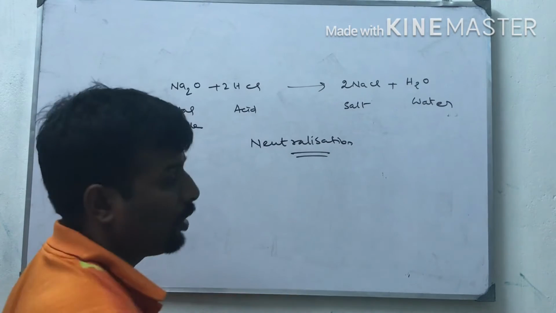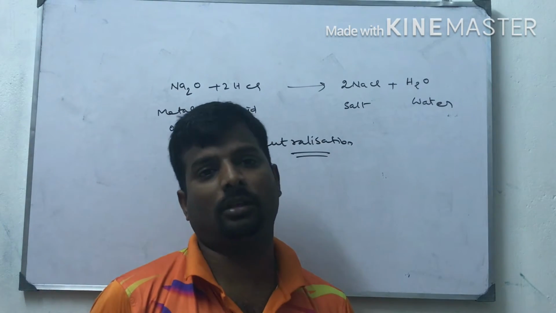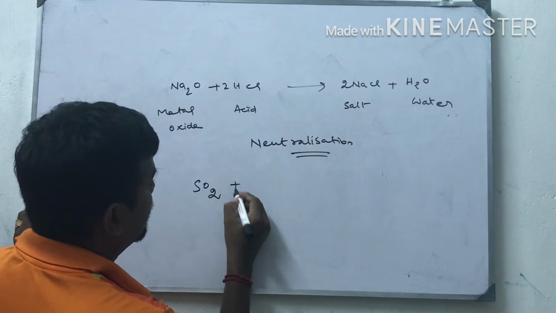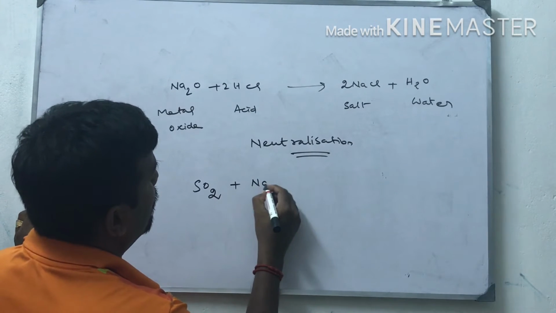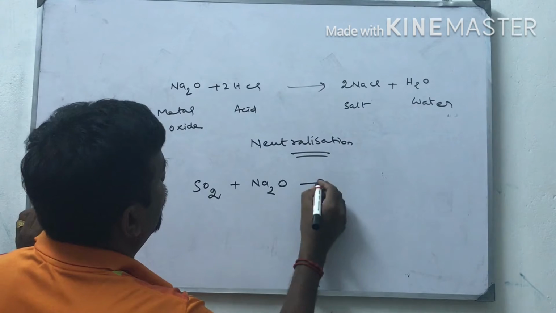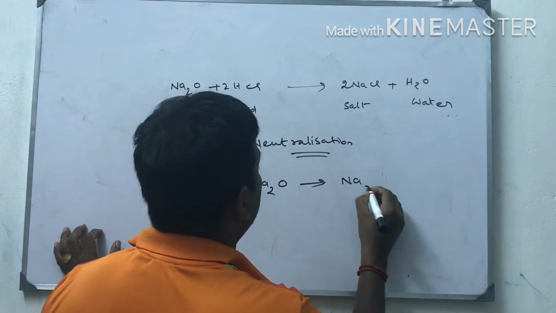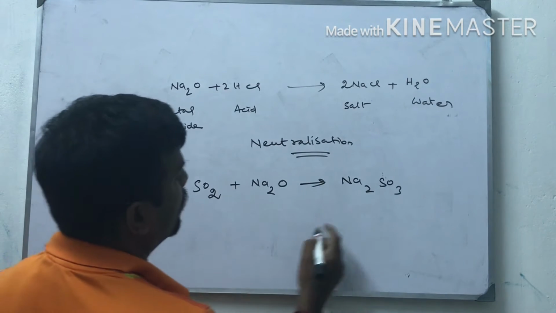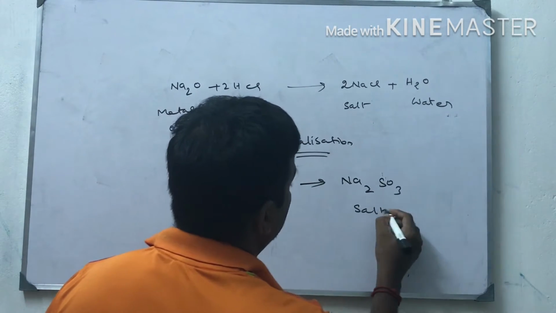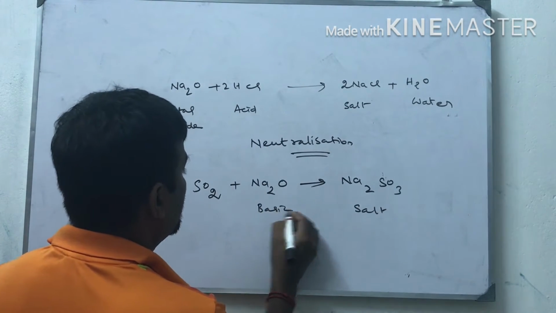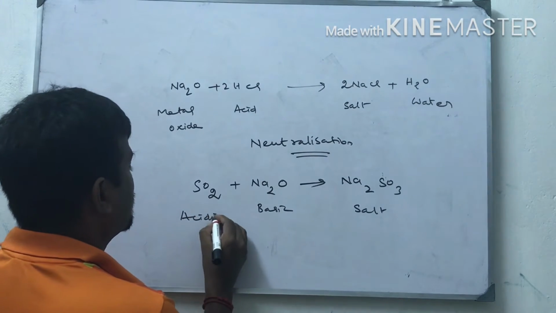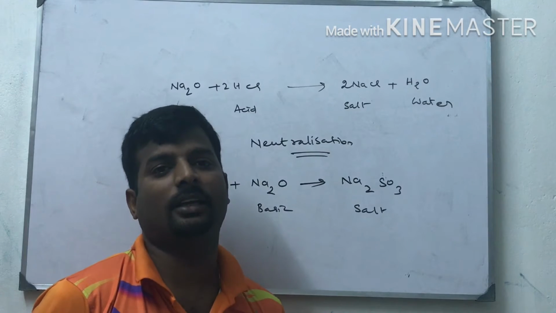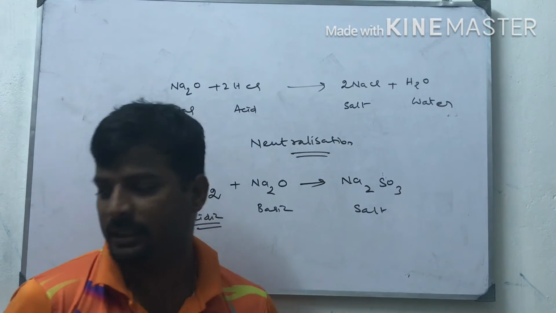For an acidic non-metallic oxide, the example is sulfur dioxide. Sulfur dioxide reacts with sodium oxide. What is the product? Na2SO3, an addition product, SO2 plus O. This is a salt. This one is basic in nature, and this one is acidic in nature. This is one more evidence that non-metal oxides are acidic in nature and metal oxides are basic in nature.